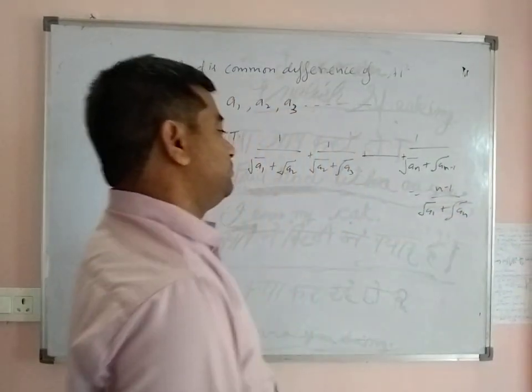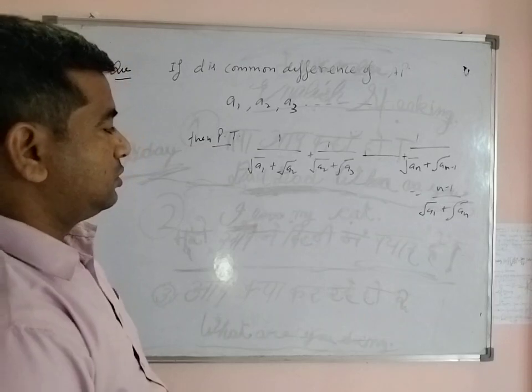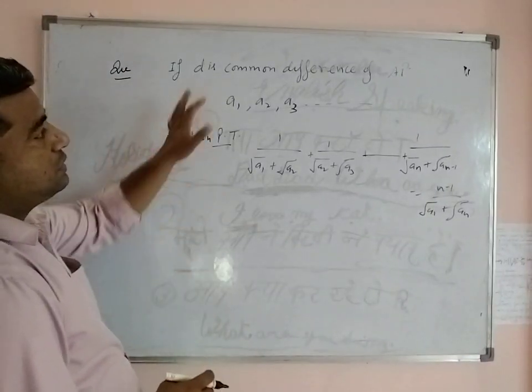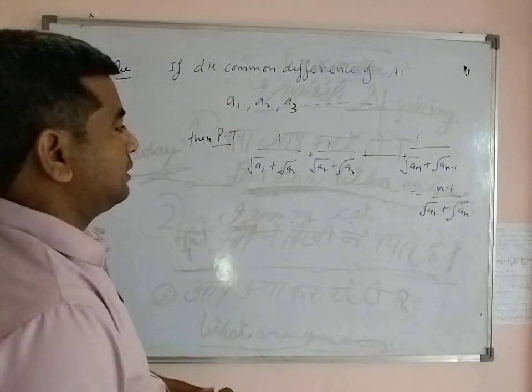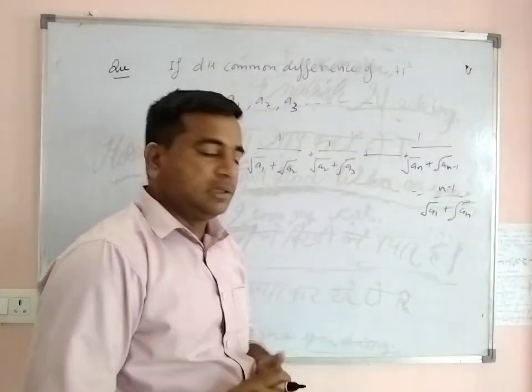This is the question. So if d is the common difference of this AP, then prove that this is the result.